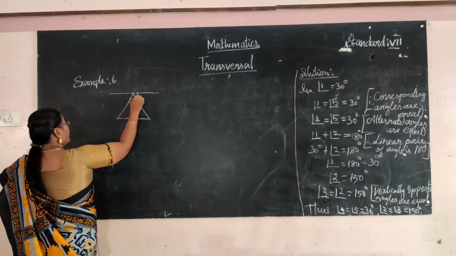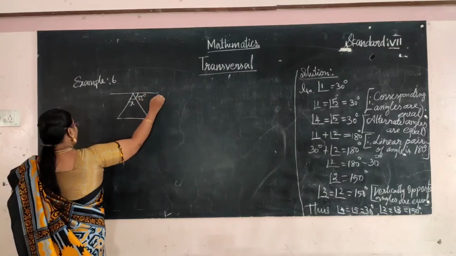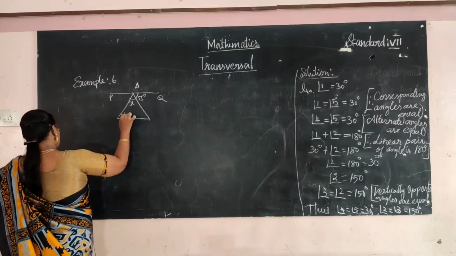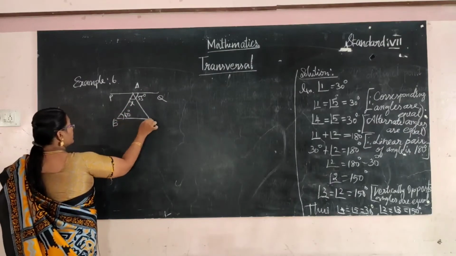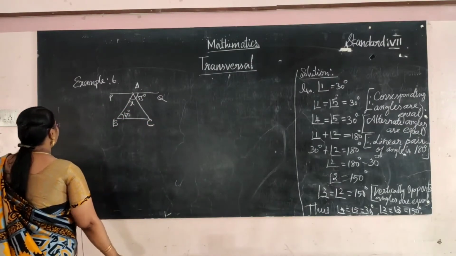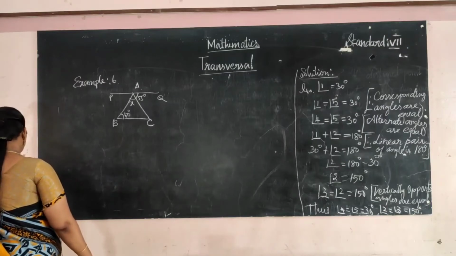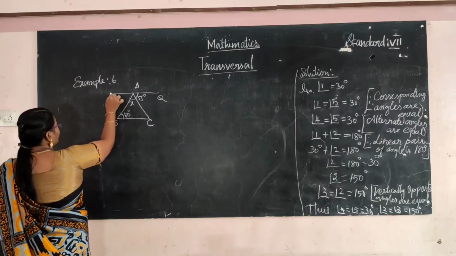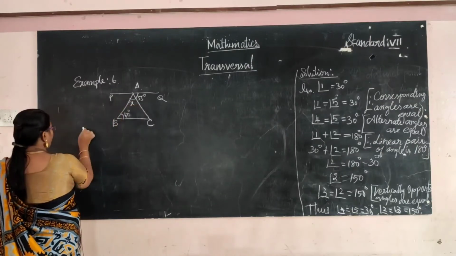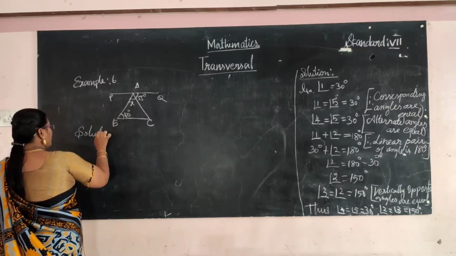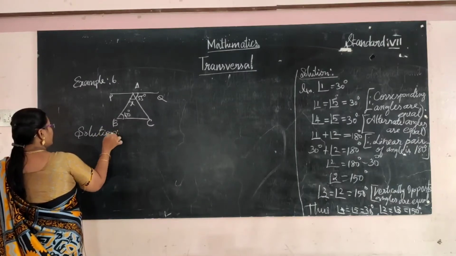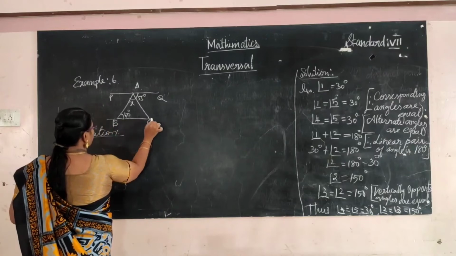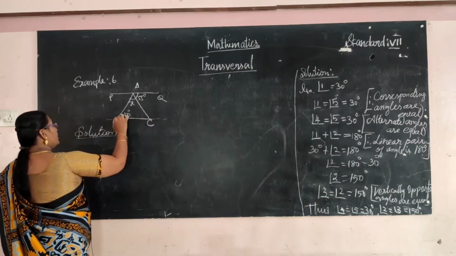X, 55 degree, A, 60 degree, BC. Okay. See, you have to find out the value of x. Find the value of x. Okay, just imagine it. Two lines. Okay.